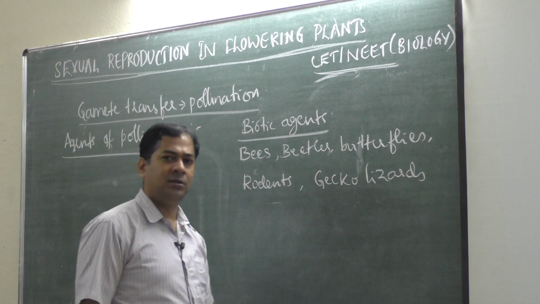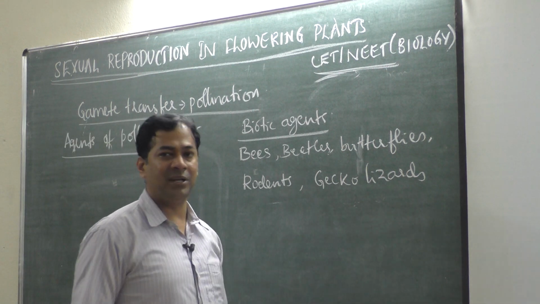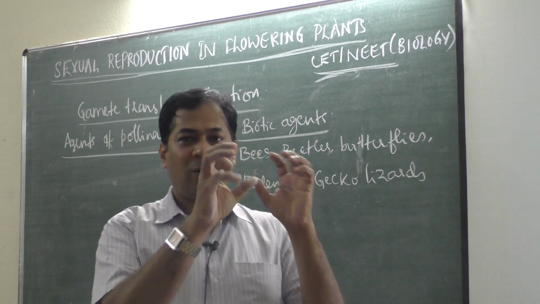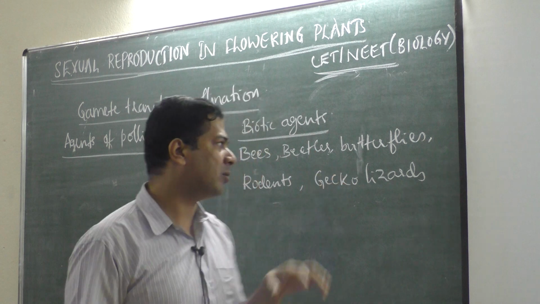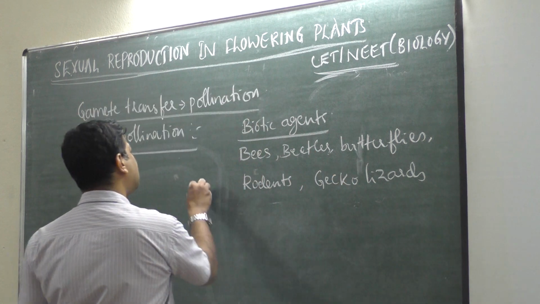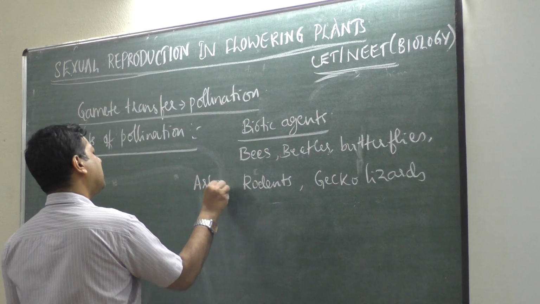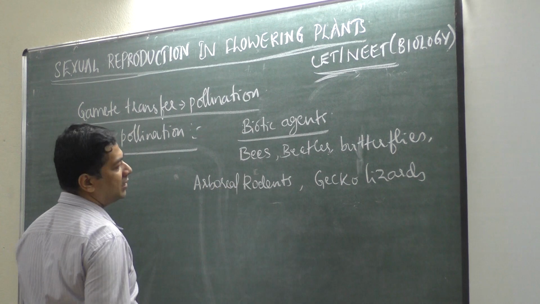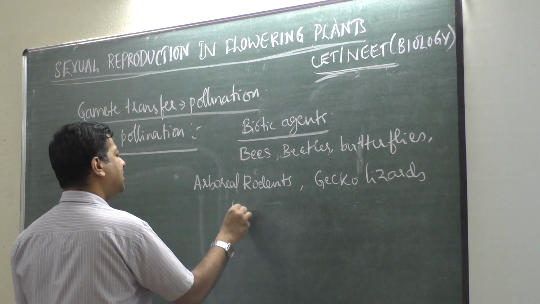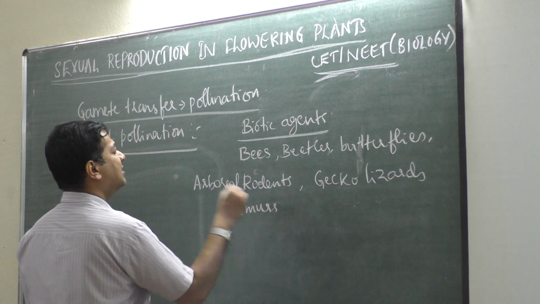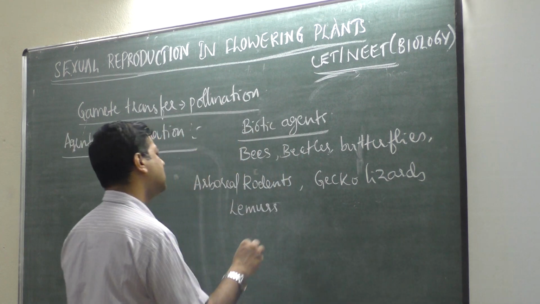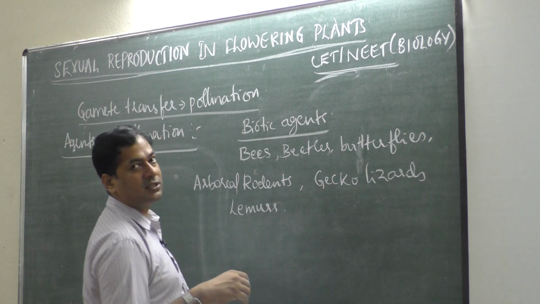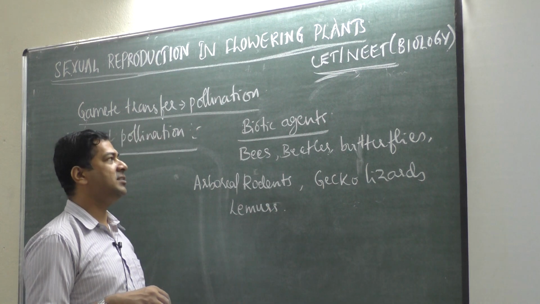Arboreal means tree dwelling habit, animals which live on the tree branches, we call them arboreal rodents. Then in some cases lemurs, it is like monkeys only but very small head, lemurs, okay, they are also used as pollinating agents.